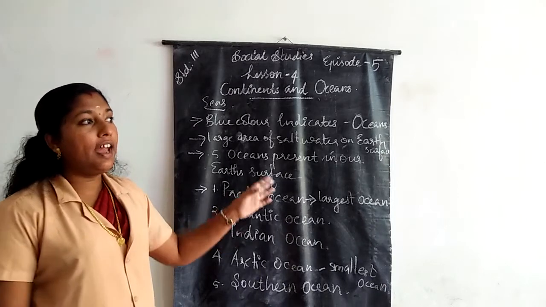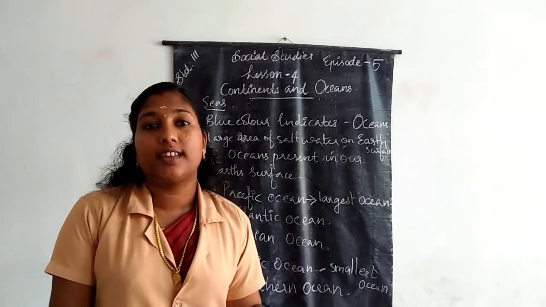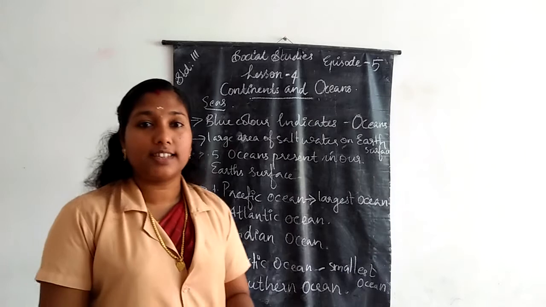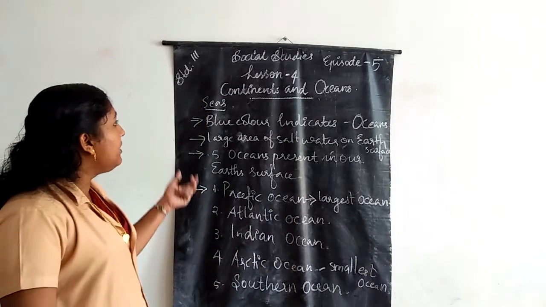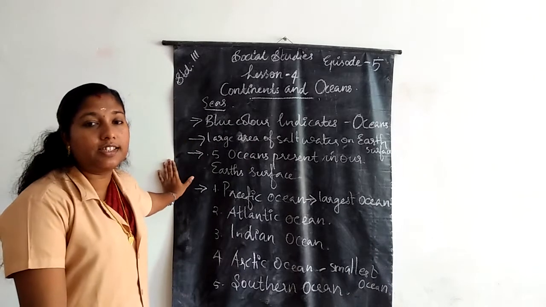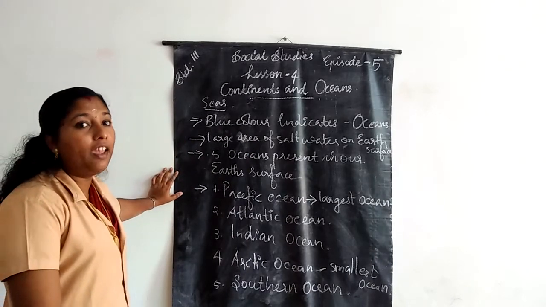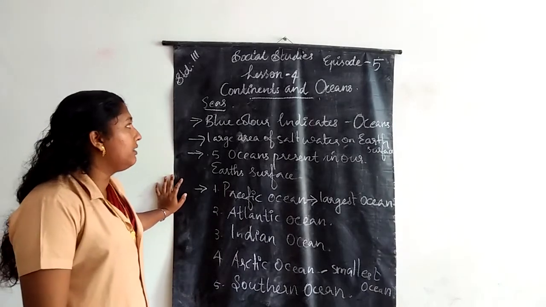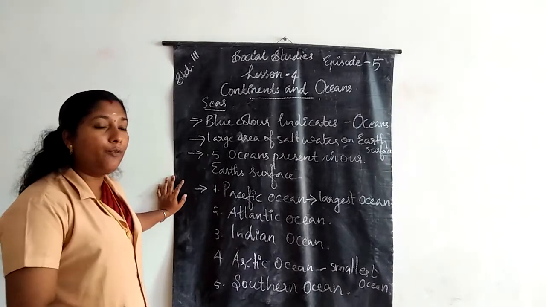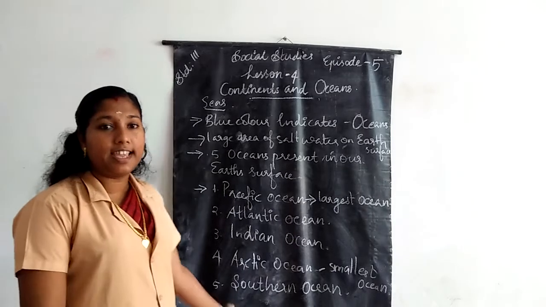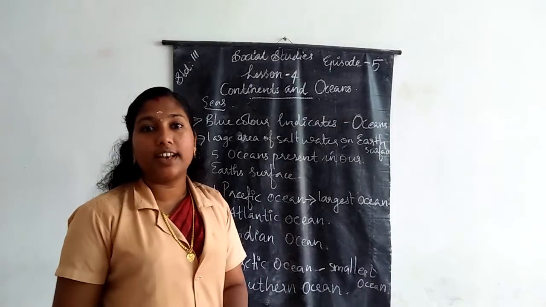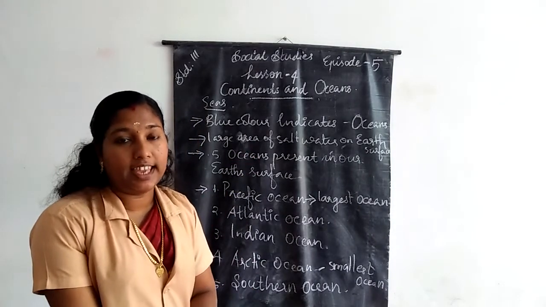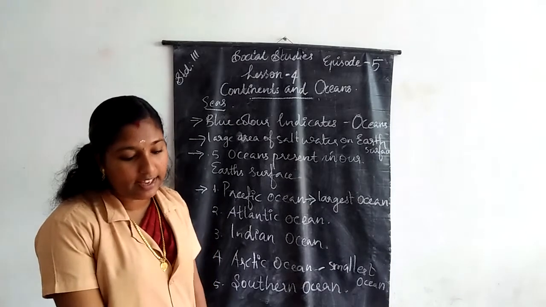We know that on the land surface we can see mountains, hills, valleys, etc. Like that, under the oceans, mountains and hills can be found. Once again, on the surface of the land we can see mountains, hills, valleys, etc. Like that, under the oceans, we can see mountains and hills.